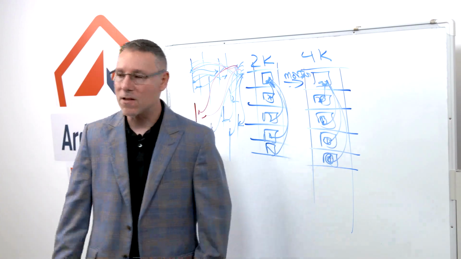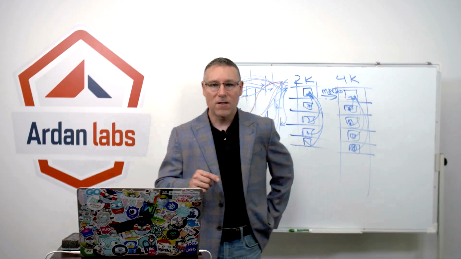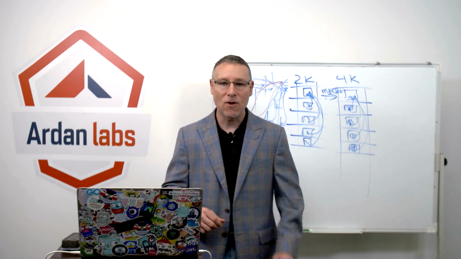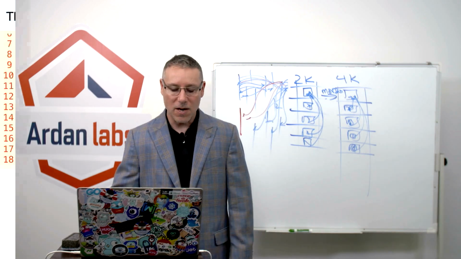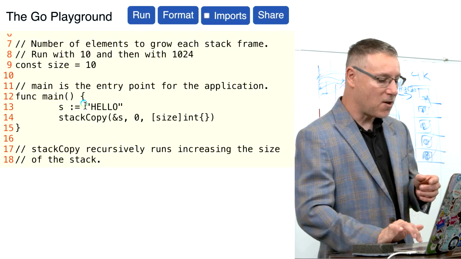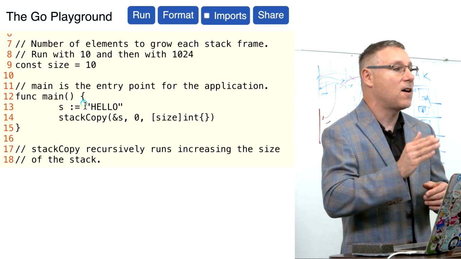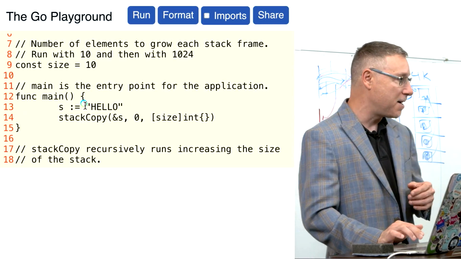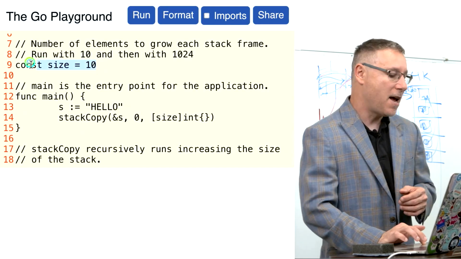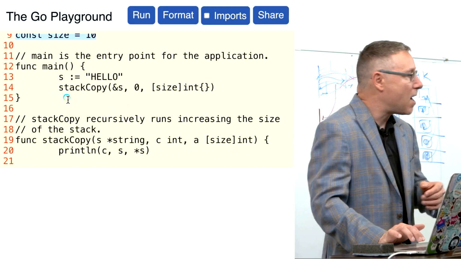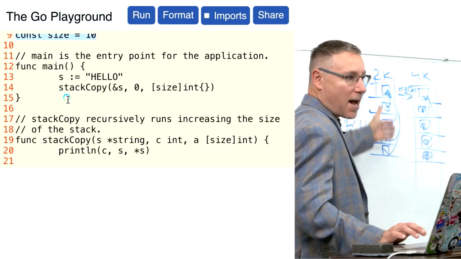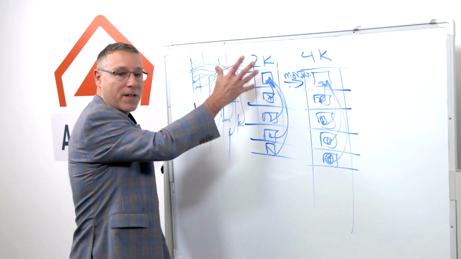But I want to show you this code live and show you a stack that's growing. So we're going to take a look at this code here. In this particular piece of code, we're going to have a constant of size 10 on line 9. There it is on line 9, constant of size 10. And what we're going to do is model this exact stack that I have right here on the board. We're going to model this in the code.